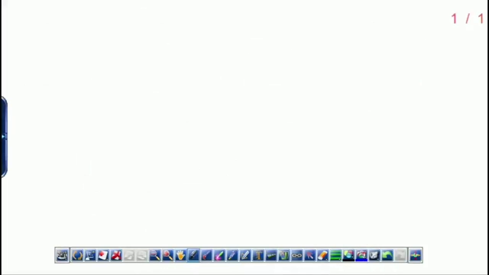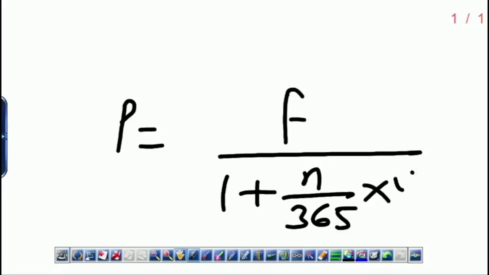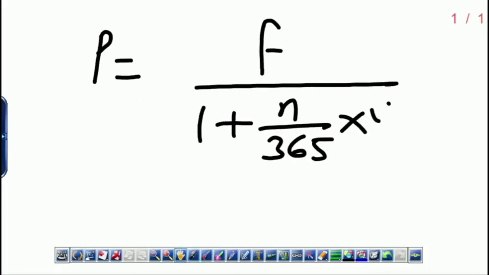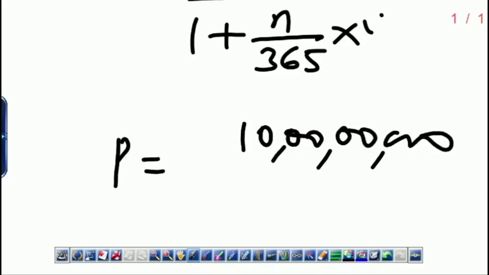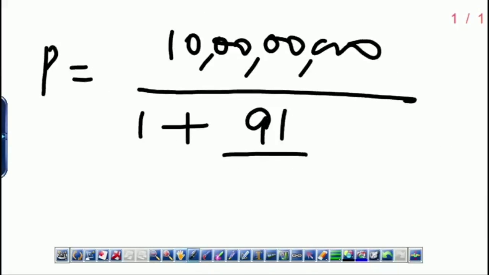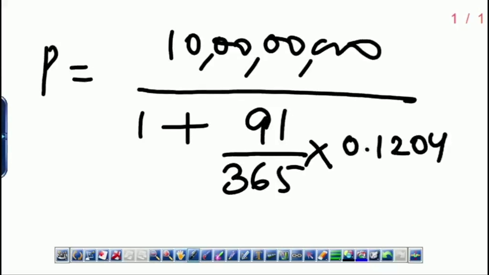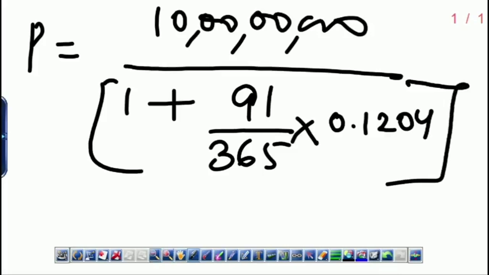So I am writing the formula again. Price is equal to the face value divided by 1 plus number of days by 365 into the effective interest. Effective here does not mean per annum compounded annually. It is just used in the colloquial sense. So price is equal to face value is what? 10 crores divided by 1 plus number of days was 91 and interest rate is 12.04. So 0.1204. You just need to calculate this and you get the answer.